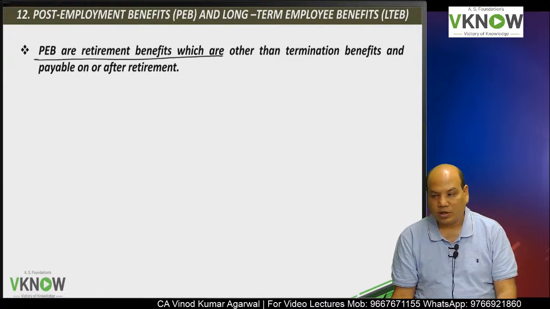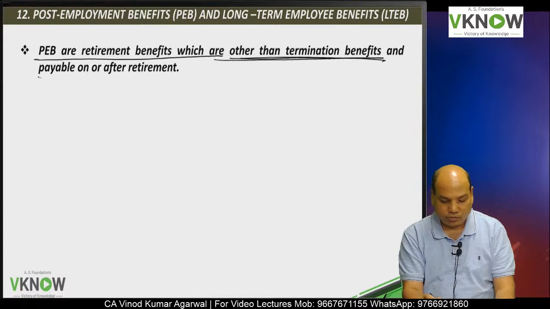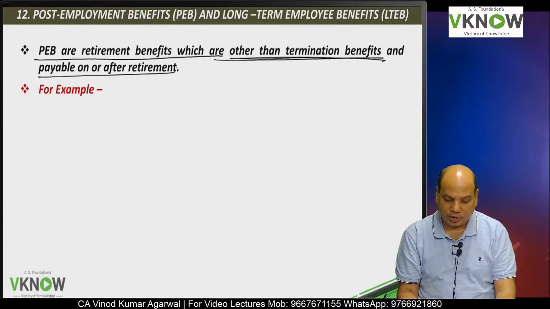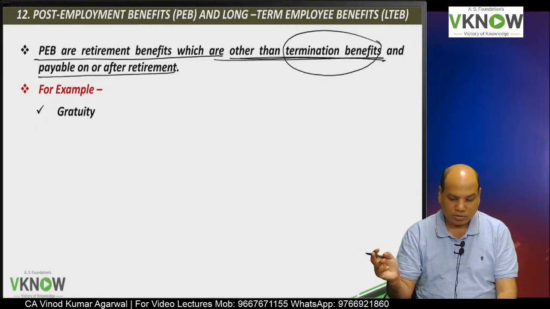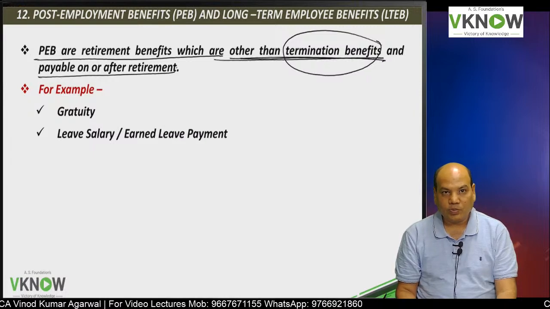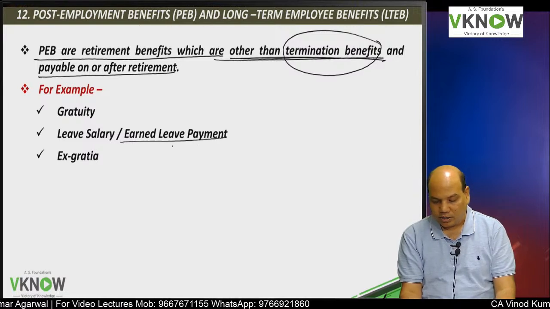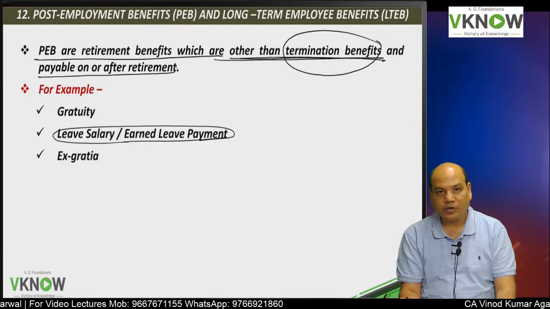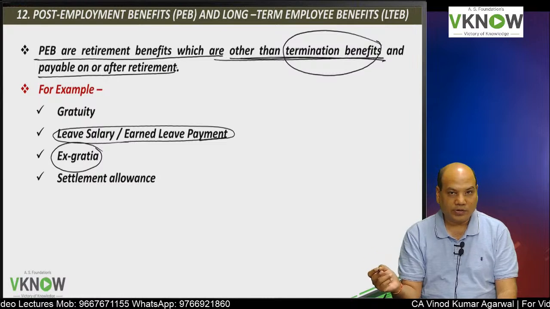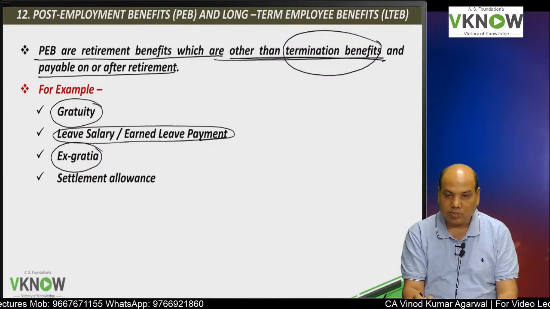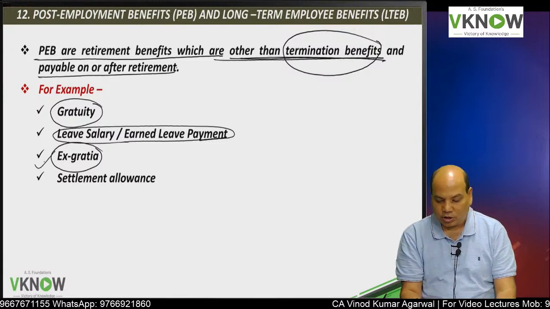What are post-employment benefit plans? These are benefit plans, other than termination benefit plans, which are payable on or after retirement. Termination benefits are discussed separately. Examples of post-employment plans: gratuity, leave salary, earned leave payment, if these are payable on or after retirement. Ex gratia is the amount paid voluntarily by the organization on retirement. Gratuity is an amount paid due to legal or contractual requirement. Ex gratia may be voluntary.